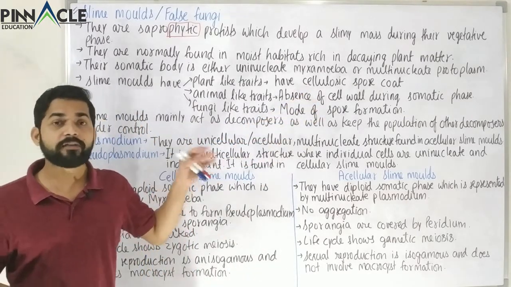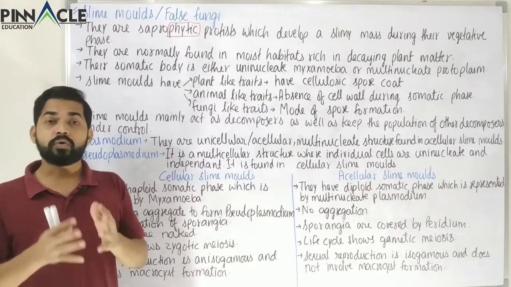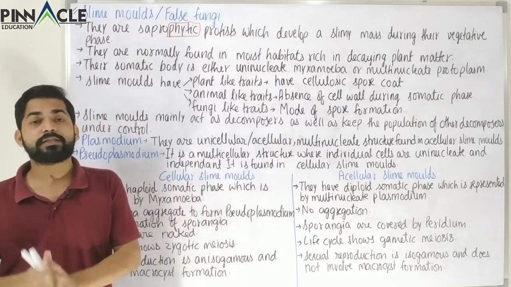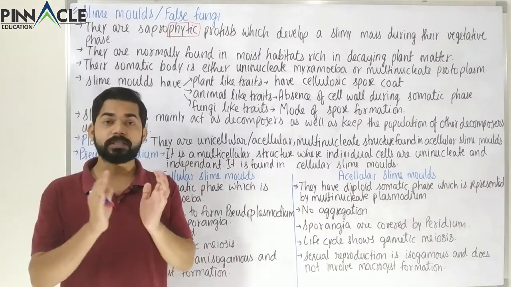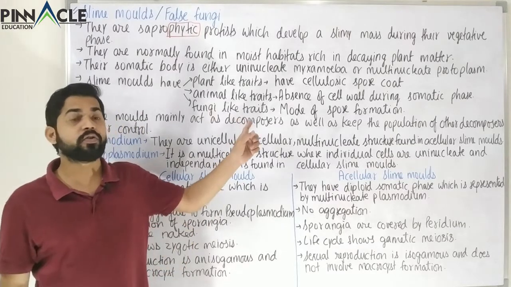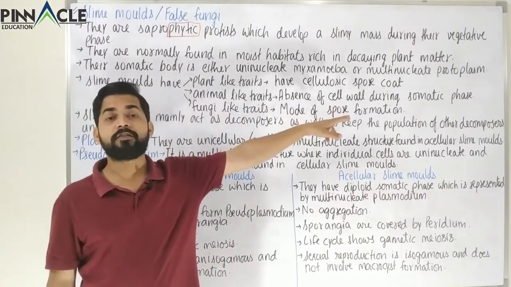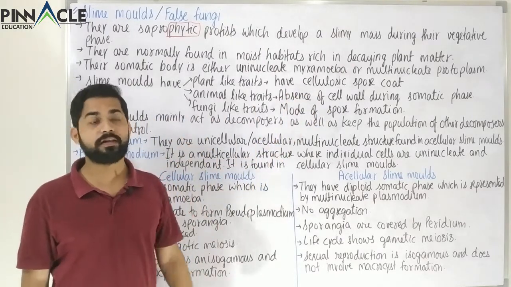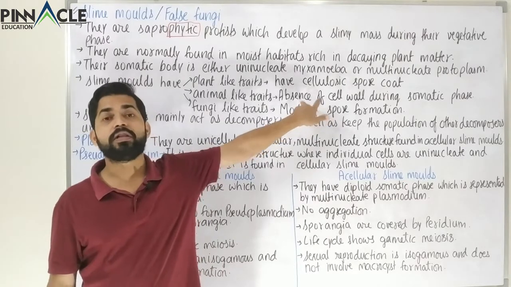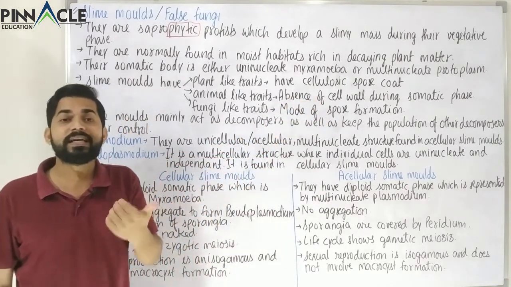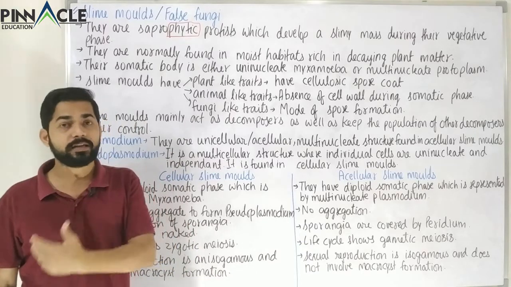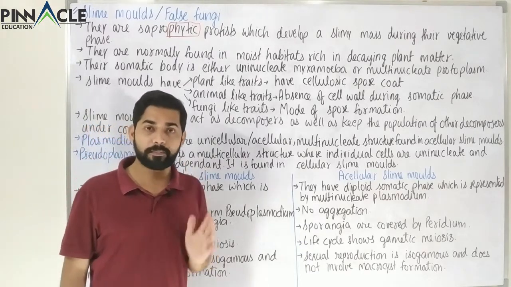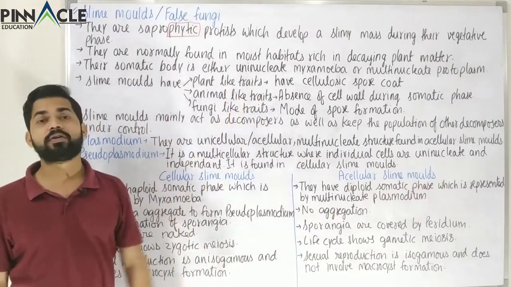Now these also have some animal-like characteristics. In animals, we know that animals do not possess a cell wall. Animal cells only have the cell membrane. And here also, their main phase, the somatic phase, does not have a cell wall during that phase. So this absence of cell wall during the somatic phase is an indicative characteristic of the animal-like feature. We know that animals do not possess a cell wall, we only have the cell membrane. So this characteristic is similar to the animals.